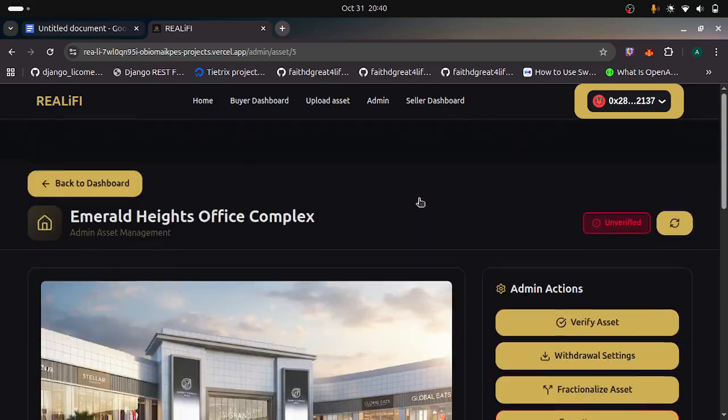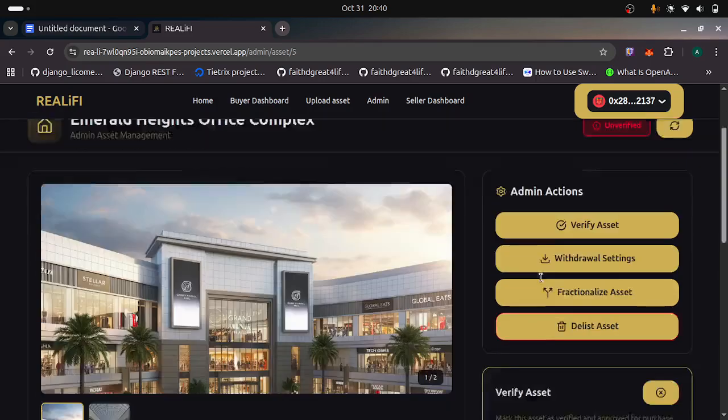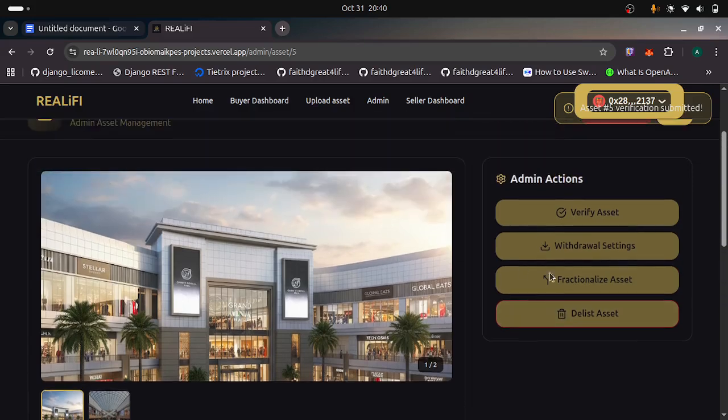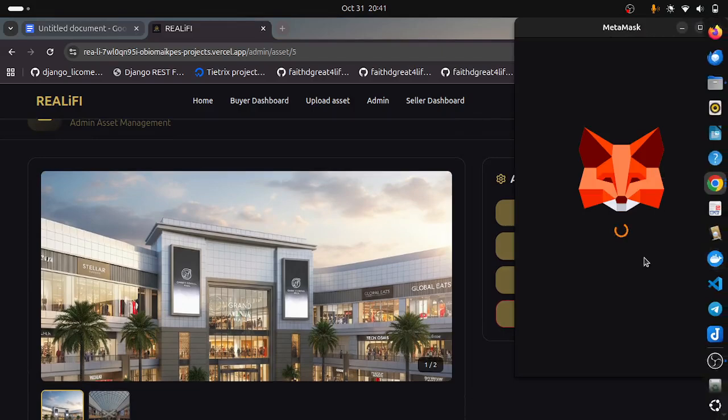These are some of the core abilities of the admin. But here we are to verify the asset. So we verify the asset. I click on confirm verification. It's going to bring up MetaMask. Okay, MetaMask is up. So what do I do next?